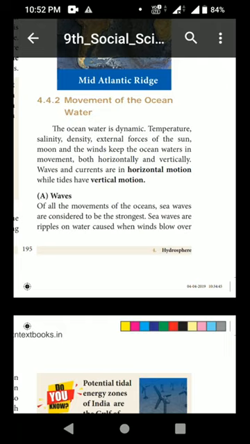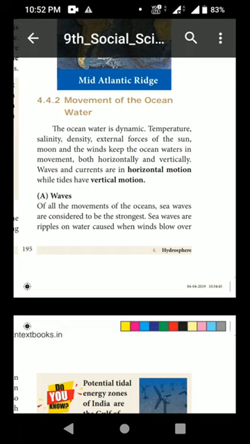So today we can learn about the movement of the ocean water. Under this heading also, there are three subheadings. It explains about waves, tides, and ocean current. About this only we are going to learn today in detail. First one is movement of the ocean water.